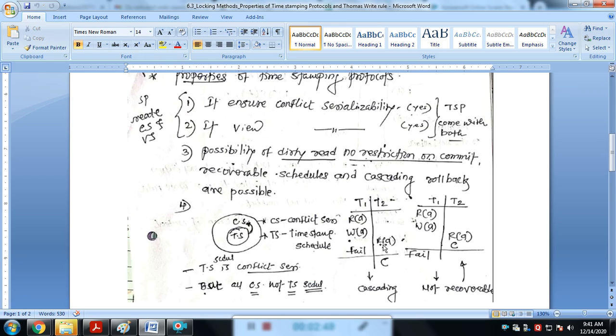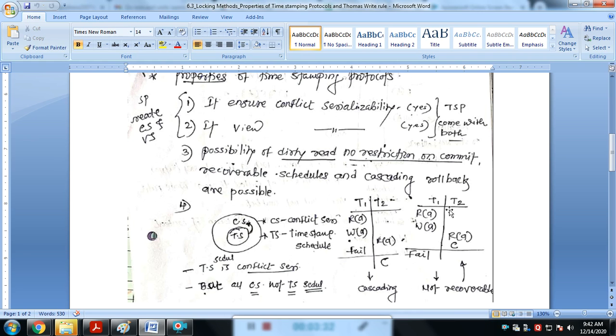Now, what exactly are cascading and not recoverable? Cascading means what? If the system runs two transactions, T1 and T2, then T1 executes read and write, and T2 executes the read. This one is a dirty read. Then T1 fails. Then we can say that is a cascading rollback of both transactions. It recovers both transactions because T2 is not committed, nor is T1. That's why it's a cascading.